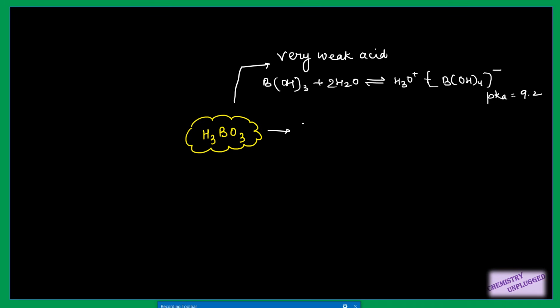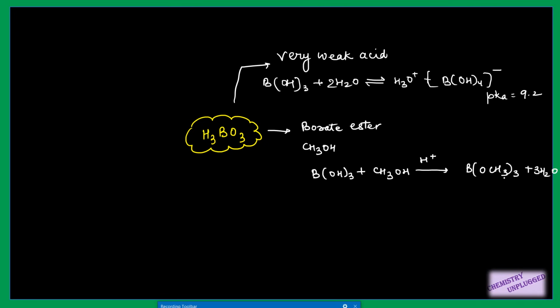It forms borate esters when it is treated with CH3OH in the presence of sulfuric acid. For example, we have a reaction like this. It will form this borate ester, right? And they are much weaker acids. They are very weak Lewis acids.